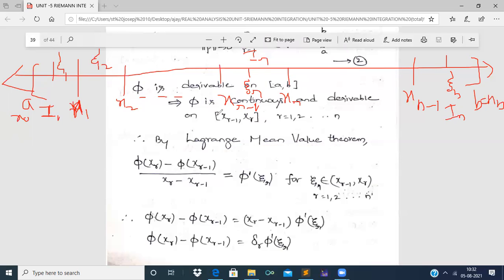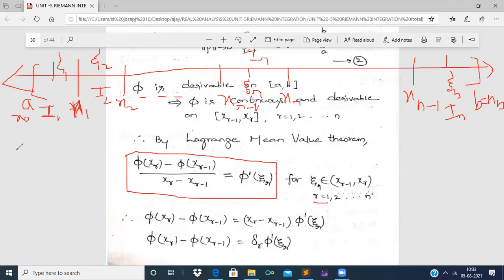So see here, by Lagrange's mean value theorem, in every segment there exists a point: xi1 in the first segment, xi2 in the second segment, and so on, xi r in the rth segment and xi n in the nth segment, in such a way that phi dash of xi r will be equal to phi of xr minus phi of x(r minus 1) by xr minus x(r minus 1), right? So what does this mean?